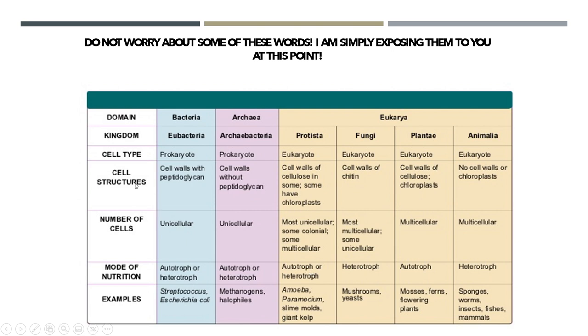Now that we've gone over these categories, let's go back to cell structure. Animals, we know this from high school bio, they have no cell walls, right? No chloroplast, but no cell walls. Plants, they have cell walls. But what's the composition of their cell wall? It's actually cellulose. Think of celery, okay? So, cell walls made of cellulose, celery, we can eat it, we can't get any energy out of it because we just can't break down that cellulose, okay? That's why there's 0 calories. Fungi, just like that's a cool name, well, their composition of their cell walls is pretty cool too. It's called chitin. You'd think it'd be chitin, but it's chitin.